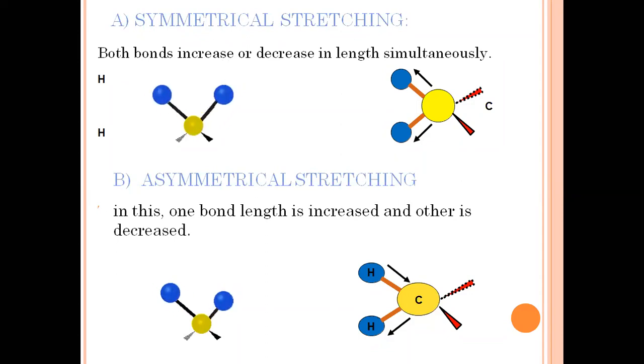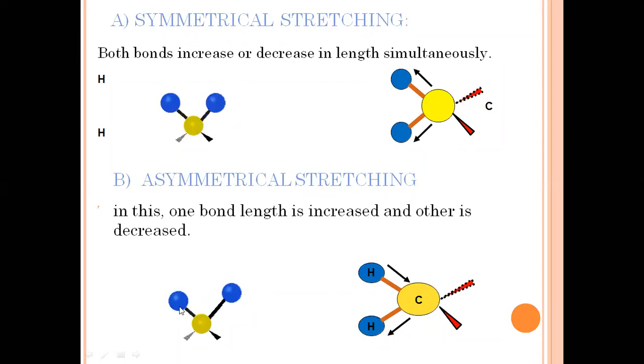Now the second one, asymmetrical stretching. What we can clearly observe in this animation is that one bond length increases and the other decreases. When this one is increasing, the other one is decreasing.